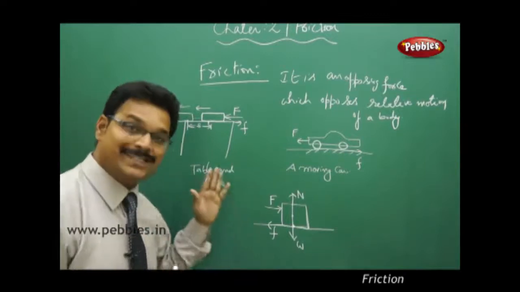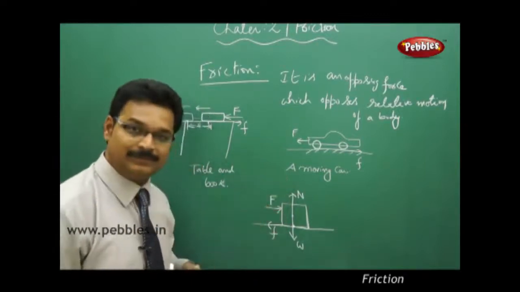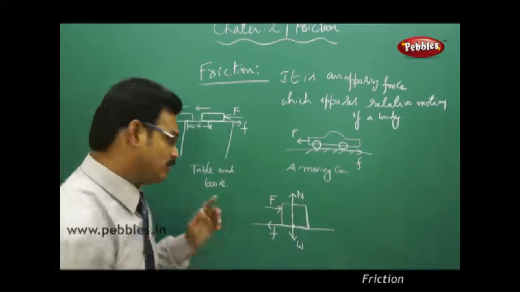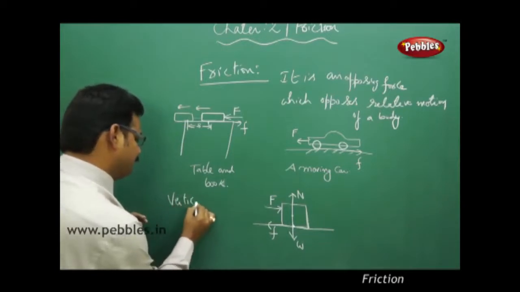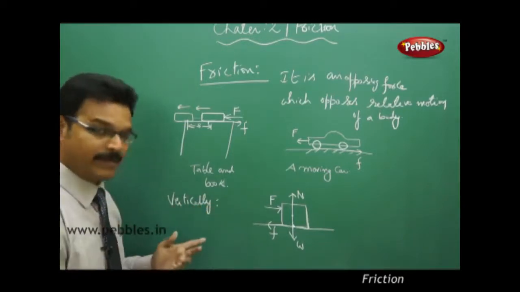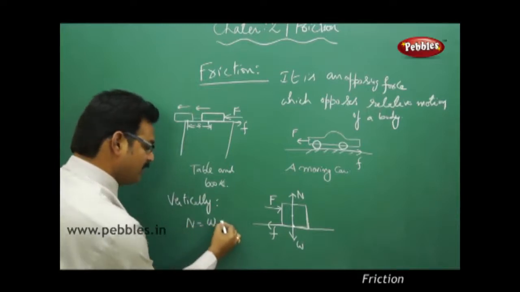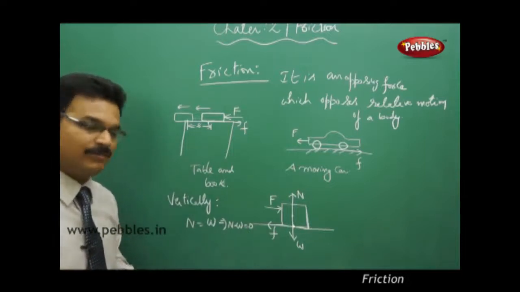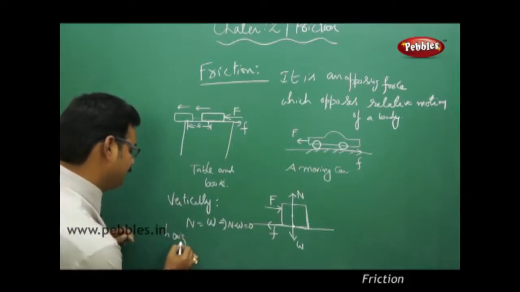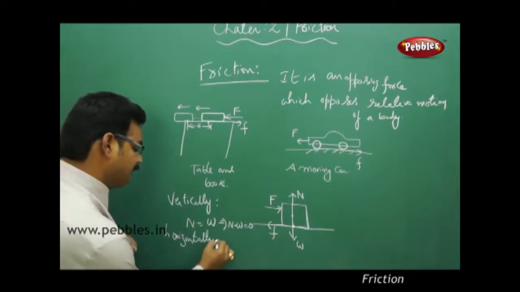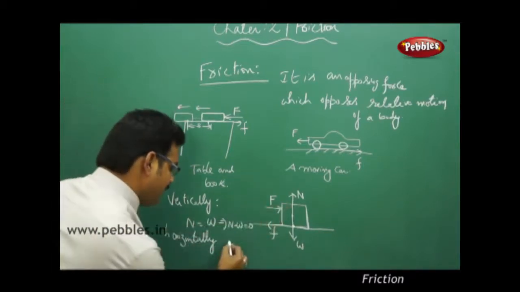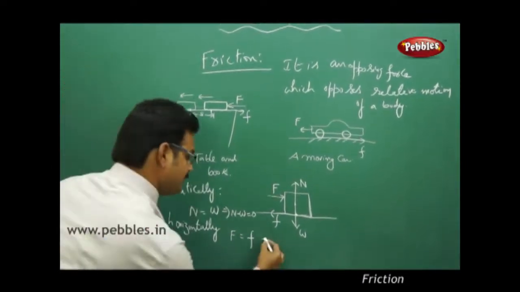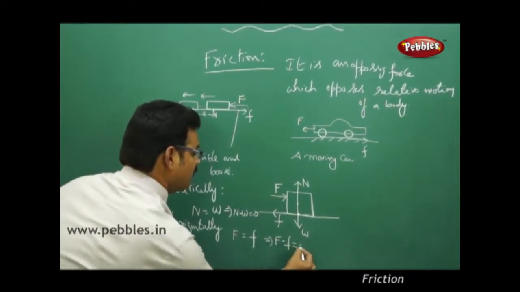So the block is at rest vertically, and the block is at rest horizontally. Vertically, the block is at rest because the normal force is balanced by the weight, which implies the net force acting on the block is 0: N minus W equals 0. Similarly, horizontally, capital F equals small f, applied force equals friction, which implies the net force, capital F minus small f, equals 0 again.